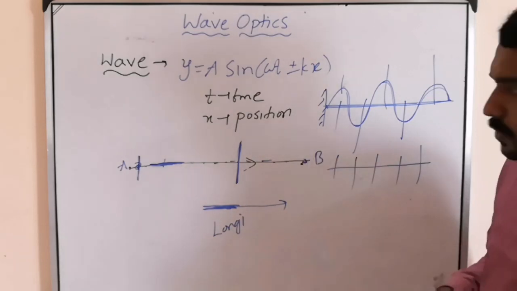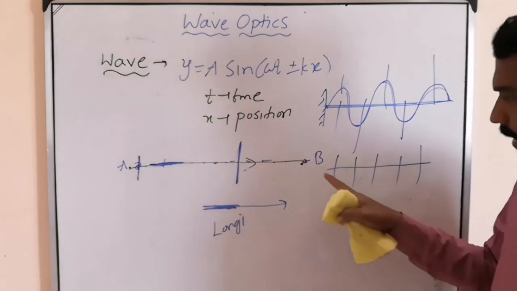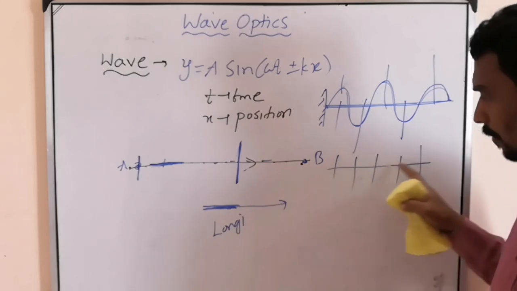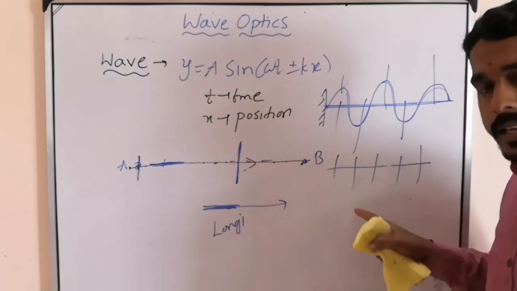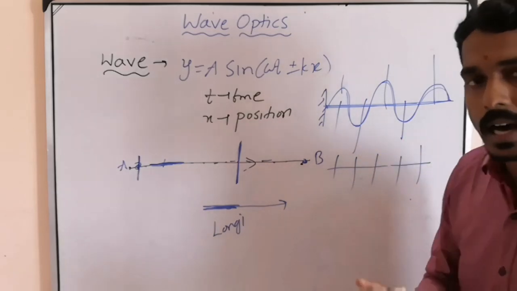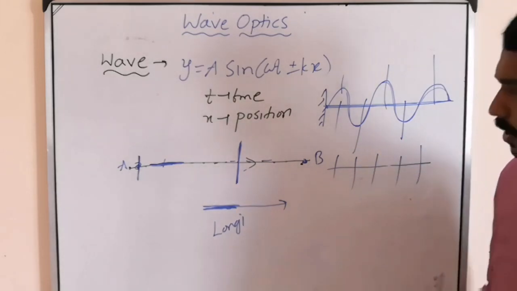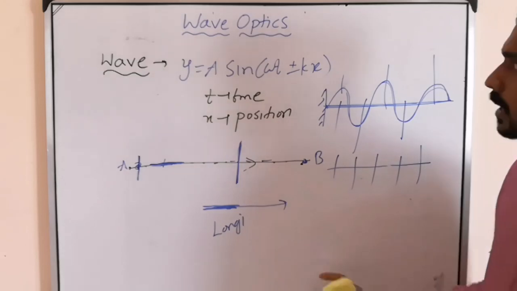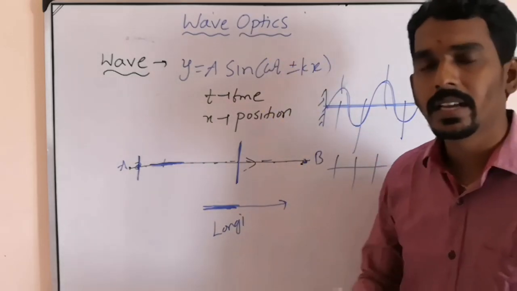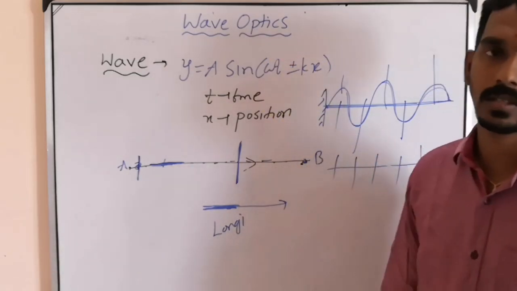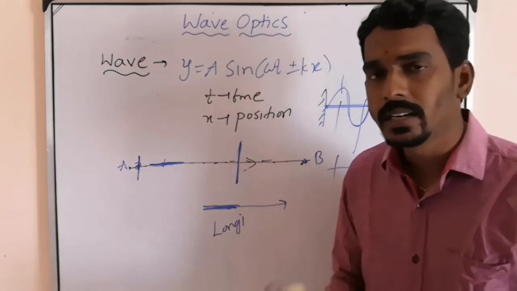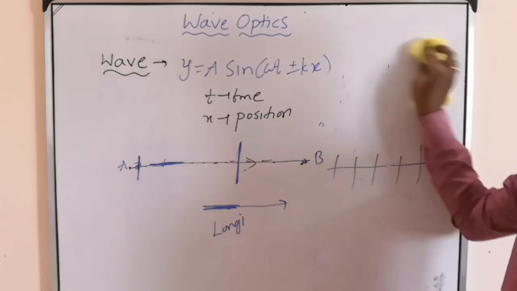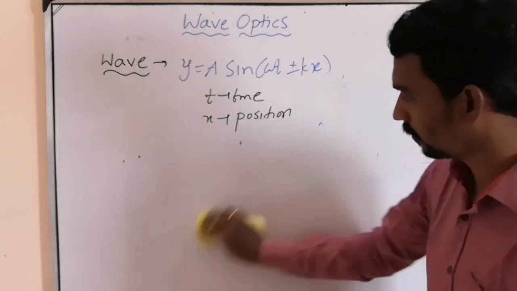If you consider a transverse wave, the direction of propagation of the wave and the direction of vibration of particles are perpendicular. Why do we need this definition? Because light is a transverse wave. First of all, you should understand and remember that light is a transverse wave.